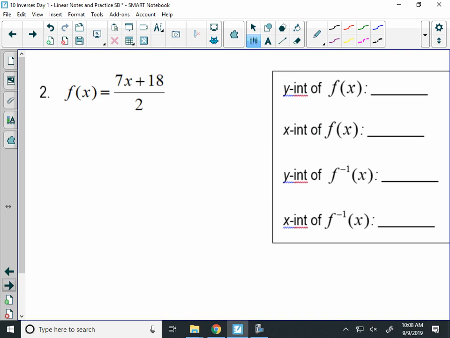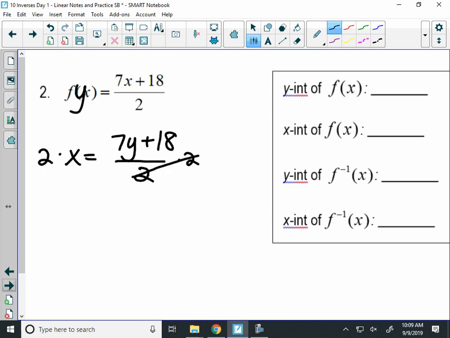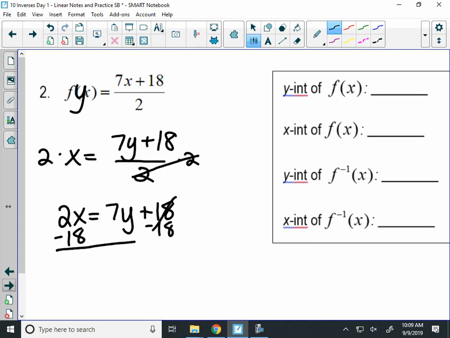f of x equals 7x plus 18 over 2. All right. What do I do first to find the inverse? Switch x and y. Now this f of x is the same thing as y. So I would just write x equals 7y plus 18 over 2. Now, how would you get y by itself? Multiply both sides by 2. So I will have 2x equals 7y plus 18. Then subtract 18, and then we'll divide by 7. Good. So I'll get 2x minus 18 equals 7y.